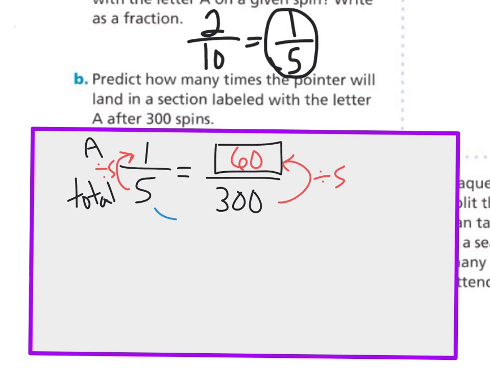The other option, if you wanted to, you could go across. If you do 300 divided by 5 is 60. So this is multiplying by 60. And then 1 times 60 is 60. Either way is perfectly fine, whichever way you want to do that to get your answer.